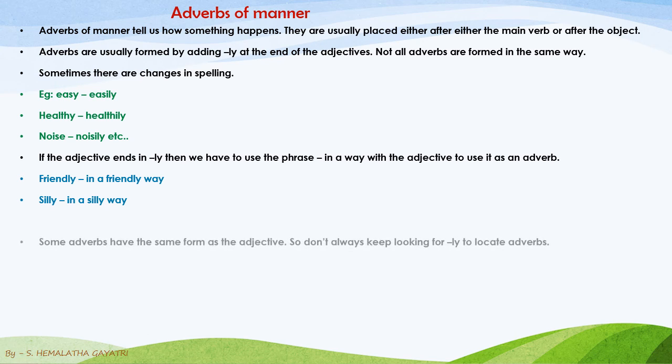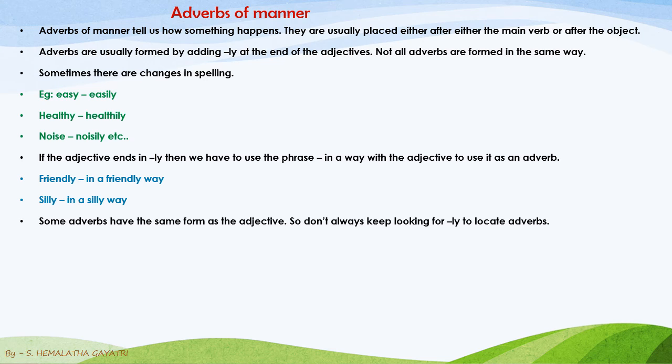The next change is that some adverbs have the same form as an adjective. So we need not check and add ly, children. Remember this: don't always keep looking for an ly to locate adverbs. This is the main statement. Some words as they are, are adverbs: hard, late, fast, early, much, little, straight, good, well, etc. These are the words which are used as they are as adverbs.